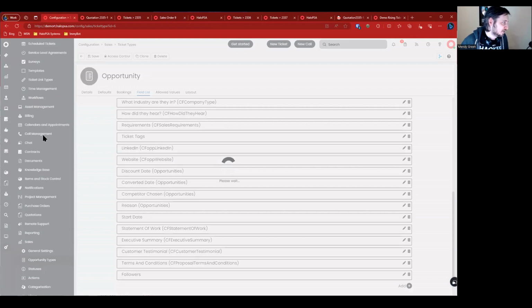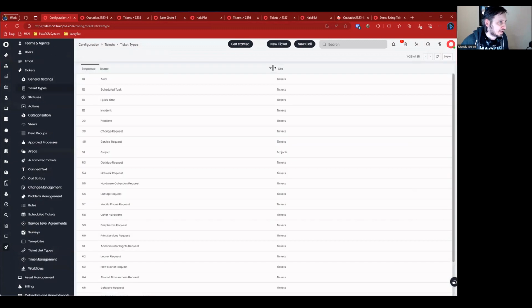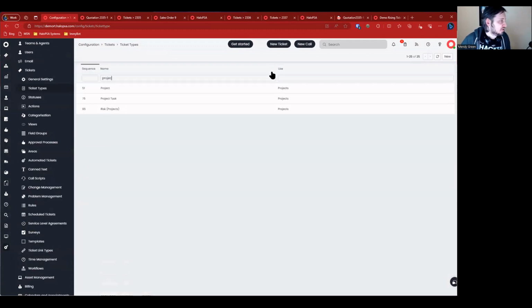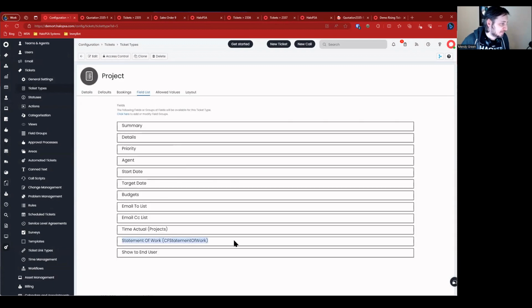Now, the other thing to note is if we do go back to ticket types and look at the project ticket type, so we go here and look for project, and we go to field list, we see the same statement of work field.